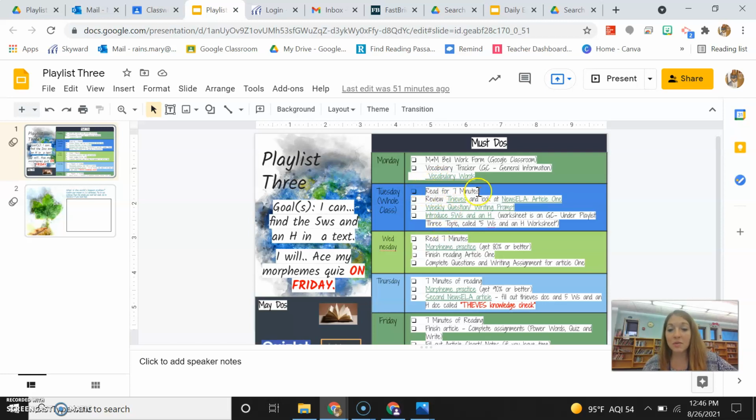So on Tuesday, we're whole class. After the bell rings, after you're done reading, we're going to review the THIEVES strategy. This will be the second week that we're working on this as it pertains to reading our informational text. Then we are also going to look at the first article that you will be reading this week, because you're actually going to read 2 this week instead of just 1.